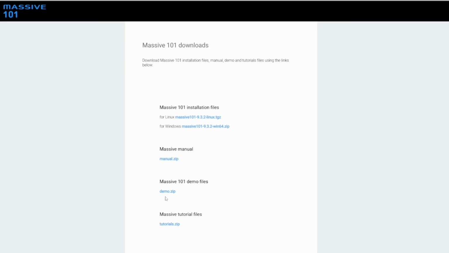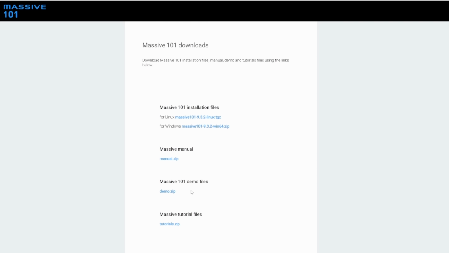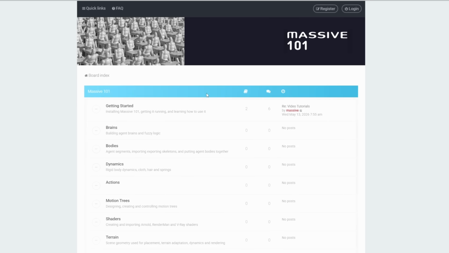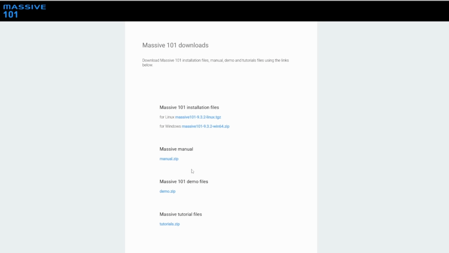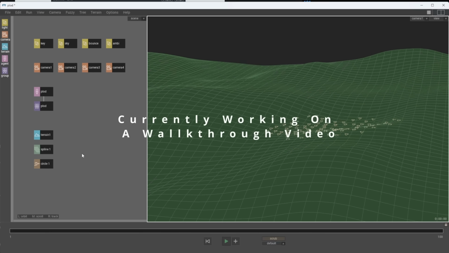At the same time, they do have demo files that you can also download, and they've got some tutorial files as well alongside the manual file. Now, if you don't have an account and you go through this process, this is what you'll be faced with. So I would definitely recommend that you create an account prior to doing that. Now, once you have this, you can go ahead and install it. We'll possibly make a video about that one just in case you guys want to see what it looks like.